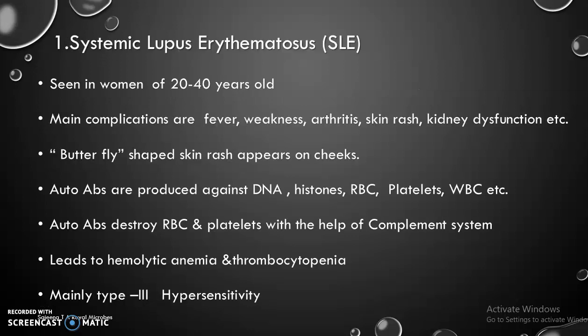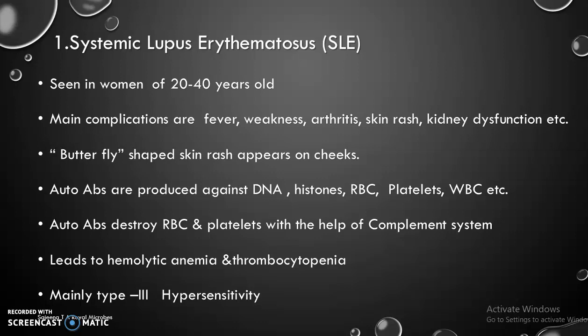First we can see SLE. It is common in women of 20 to 40 years old. Main complications are fever, weakness, arthritis, skin rash, kidney dysfunction, etc. A characteristic feature is a butterfly-shaped rash that appears on the cheeks. Autoantibodies are produced against DNA, histones, RBC, platelets, WBC, etc.